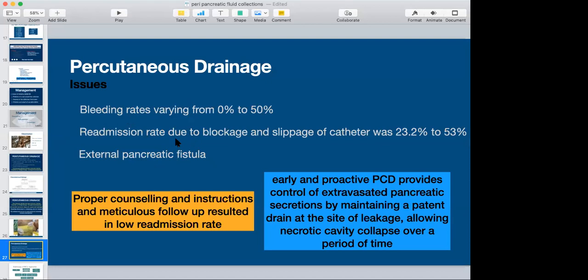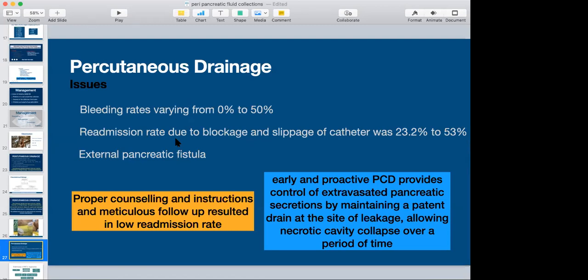So for the blockage, we have moved from a 14 French catheter to now directly putting a 32, 30 or 28 French drain. And for slippage of the catheter, we do proper fixing as everyone does. Moreover, we involve the patient. We tell him that we have avoided a major surgery, and now it is his job to take care of the drain so that he can recover without it. And moreover, we are able to manage him on an outpatient basis.